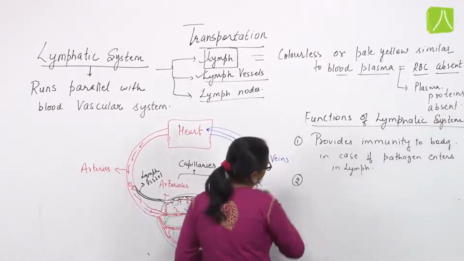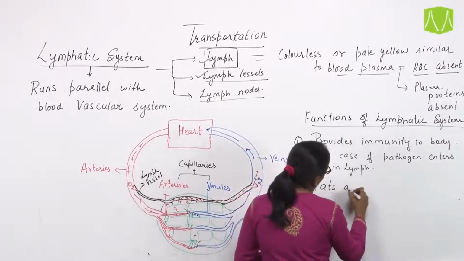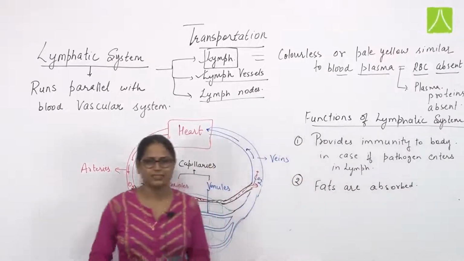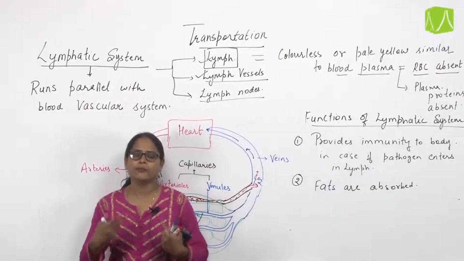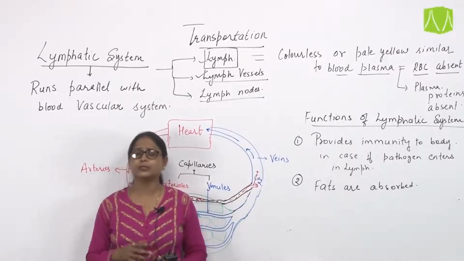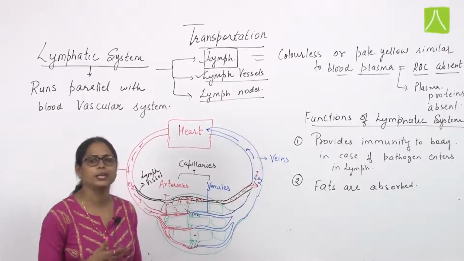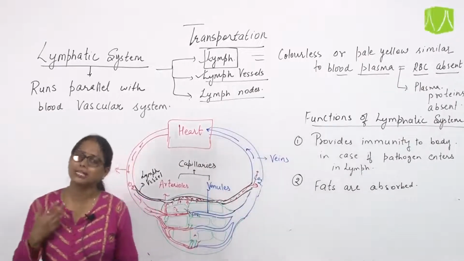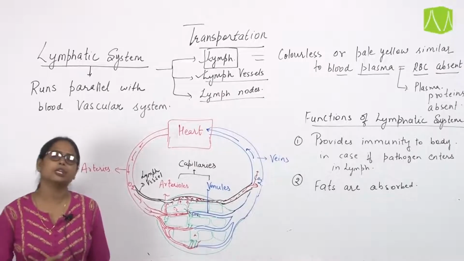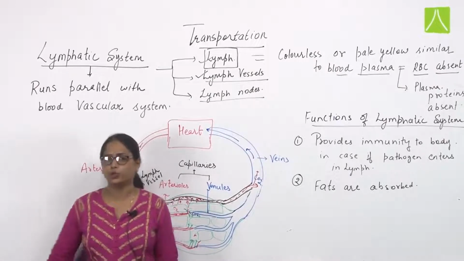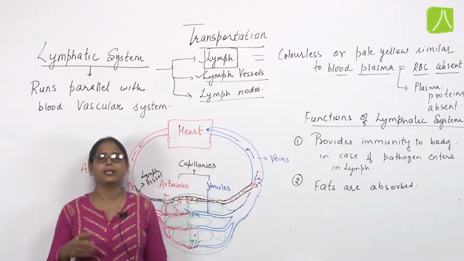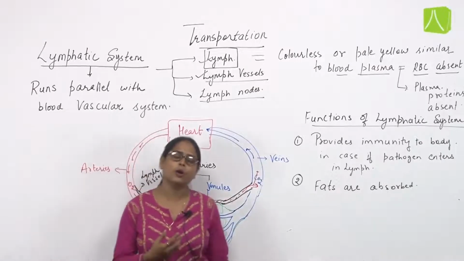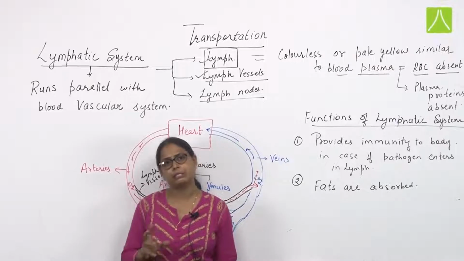Secondly, here fats are absorbed. Now let's explain it. Basically, what do we mean by fats? Fats are molecules, that means these are lipids having the monomer units fatty acids and glycerol. Through the process of digestion, we need to emulsify the fats first, and the emulsification of fats takes place by the action of bile juice through bile salt. Basically fats are very oily in nature, they are hydrophobic compounds. So in order for enzymes to act on them, fats first need to be emulsified.